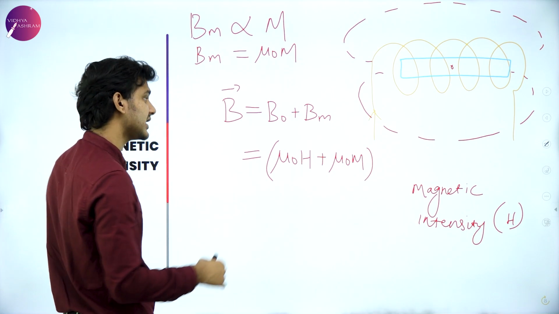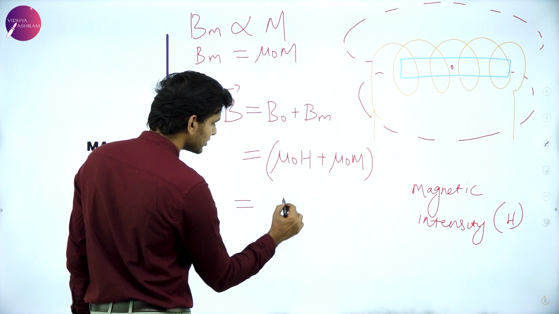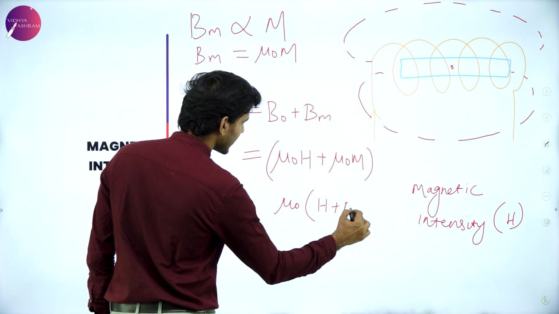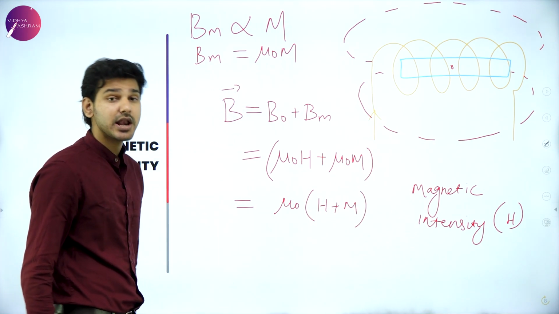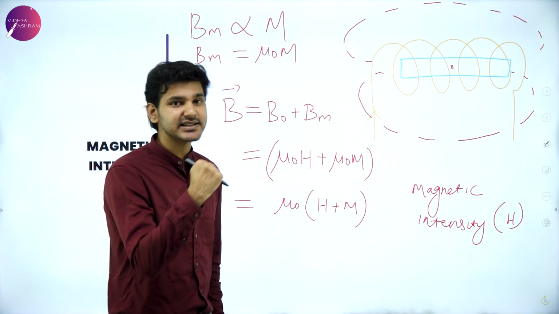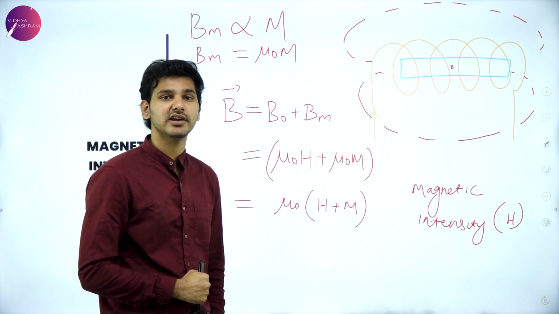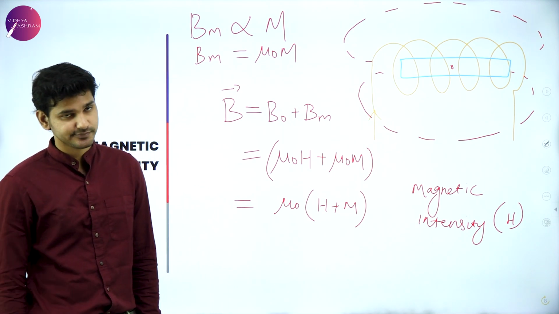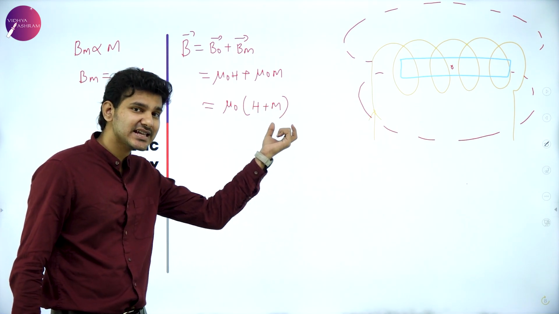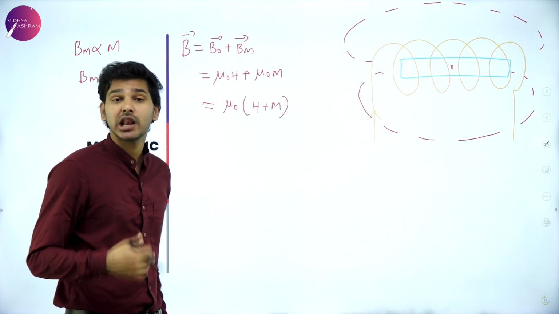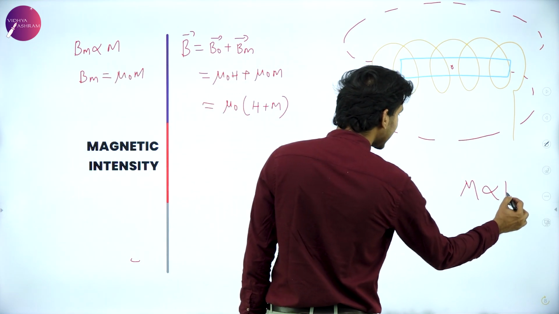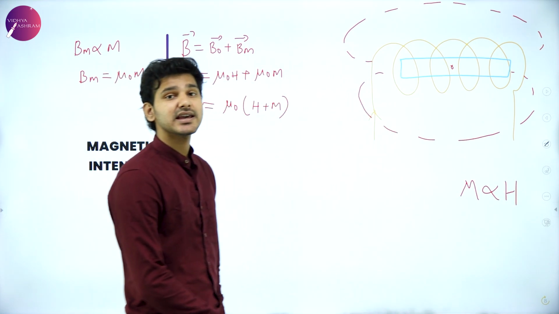Or simply I can write it down as mu naught is common, I'll take it outside, H plus M. But again, I told you I want an equation in terms of magnetic intensity, how intense that particular field is. So what do I do for that? We have to find a relation between this magnetization and magnetic intensity. Luckily for us, we already know a relation.